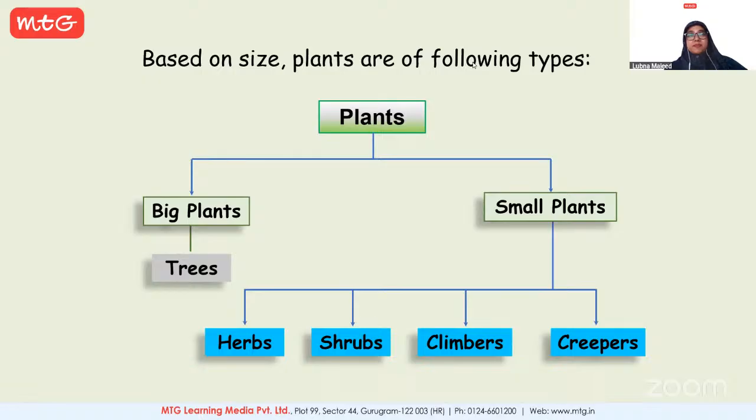Yes, Rosa. Ma'am, creepers grow on the ground, climbers climb on one stick, and the shrubs are bushy plants, and the herbs, I forgot herbs. Okay, no problem. We'll just see in the coming slides.